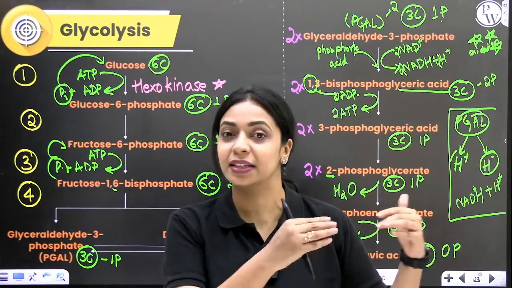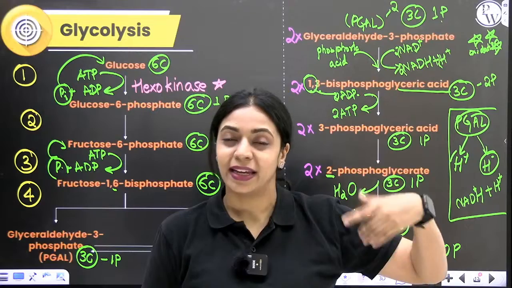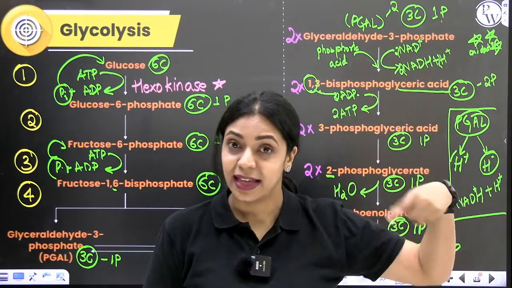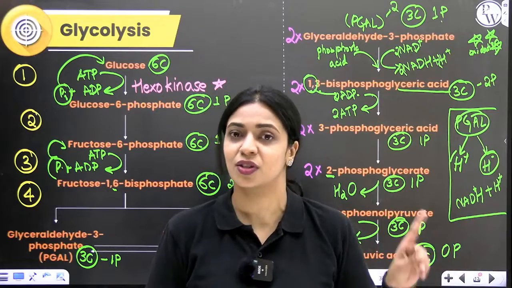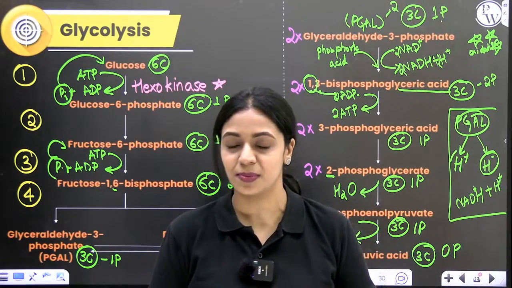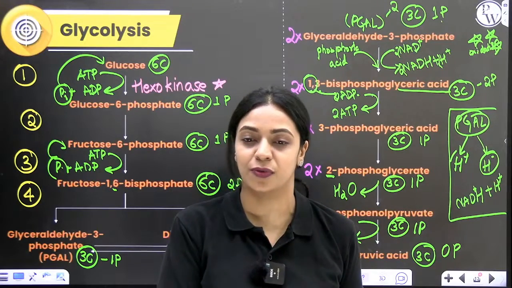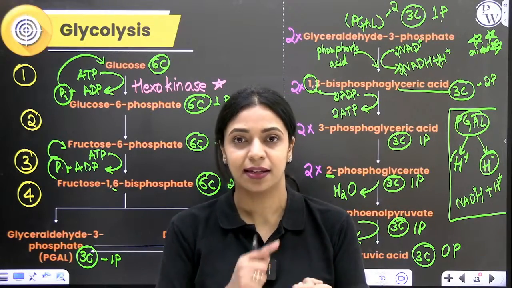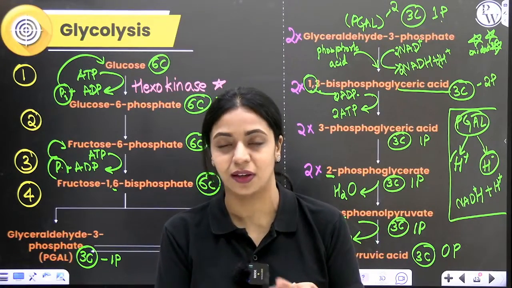That bank is located in the inner membrane of the mitochondria. So if it goes to the bank and gets it encashed, at that moment, because of the oxidation reduction reactions happening in the electron transport system, whatever ATP gets formed, that is called oxidative phosphorylation.